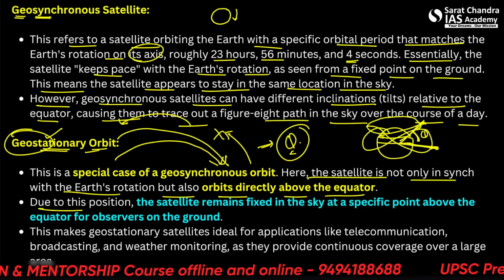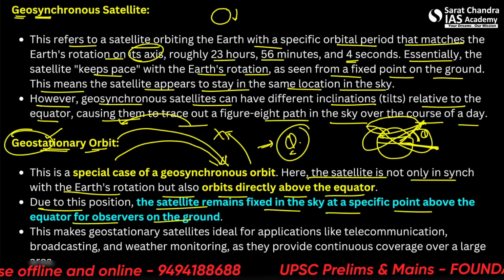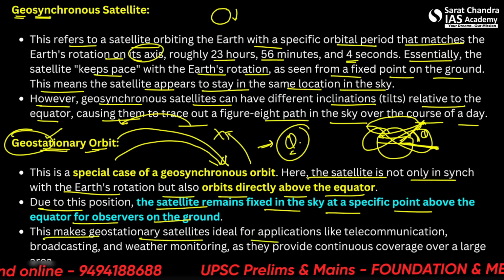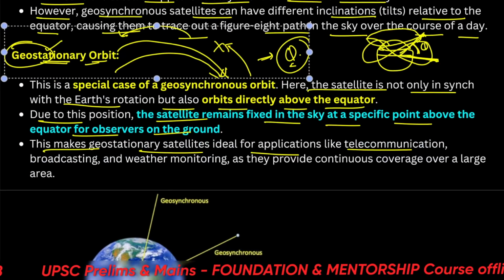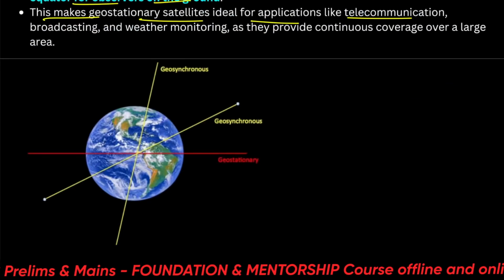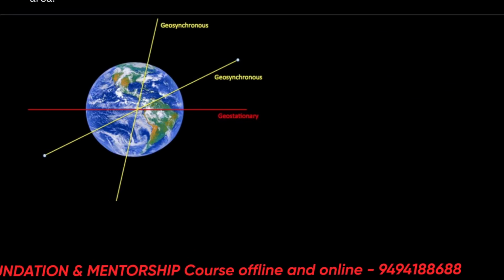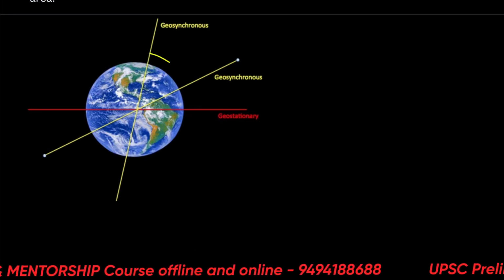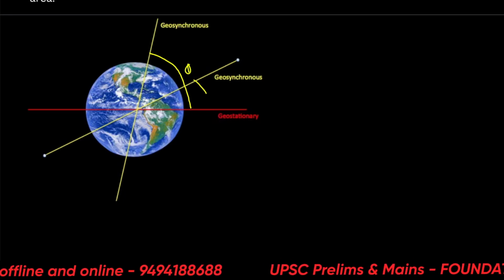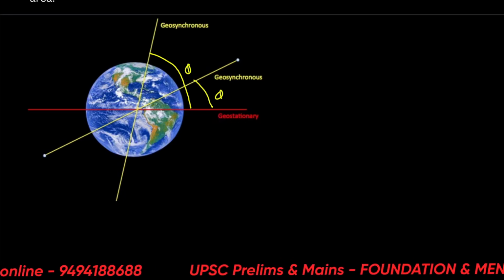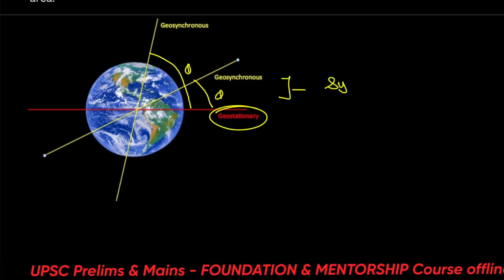Due to this position, the satellite remains fixed in the sky, at a specific point above the equator for observation on the ground. This makes geostationary satellites ideal for applications like telecommunication, broadcasting and weather monitoring, as they provide continuous coverage over a large area. Here we can see this is a geosynchronous satellite because it has an angle theta with the equator. This is also a geosynchronous satellite because this has an angle theta with the equator, while this is a geostationary, but all of them are in sync with the Earth's rotation.